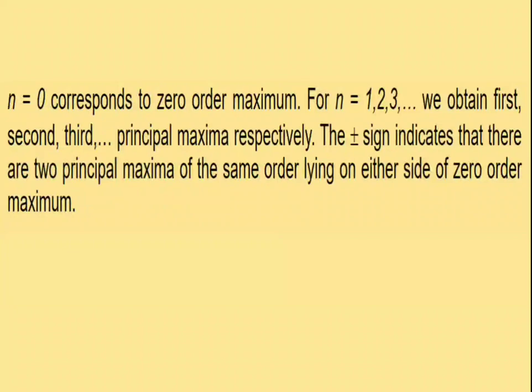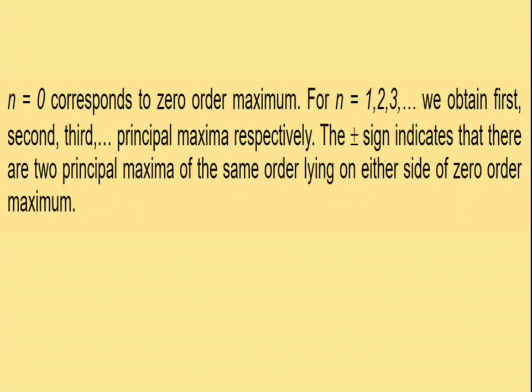Now n is equal to 0 corresponds to the 0 order of maxima. As I already said, in Fraunhofer diffraction due to single slit there exists only one central maxima, whereas in Fraunhofer diffraction due to n slits there exist orders of principal maxima, that is first order, second order, third order, like this.